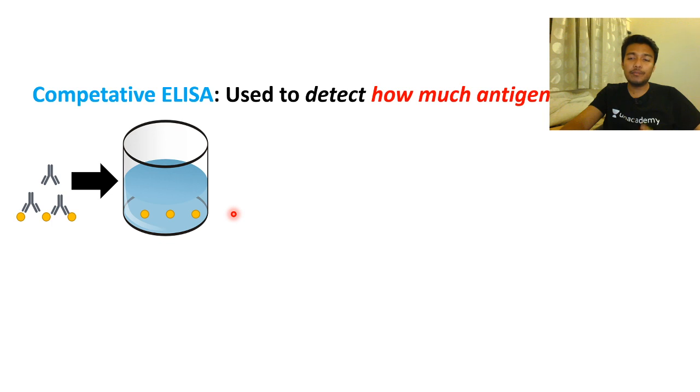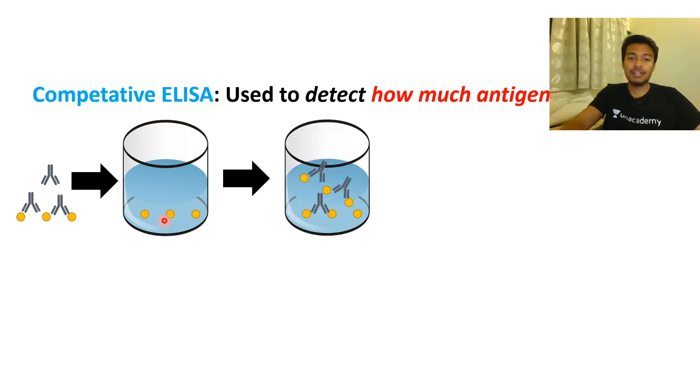Now your well also has a lot of antigen. This antigen here comes from the patient sample, and this antigen you have put. Imagining the patient sample has quite a lot of antigen, all of these preoccupied antibodies would not bind to the antigens present in the plate because those antibodies are preoccupied.